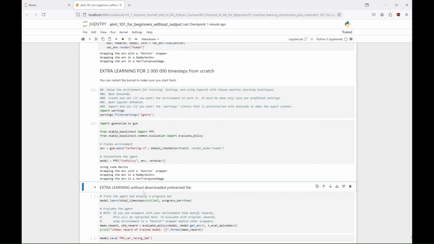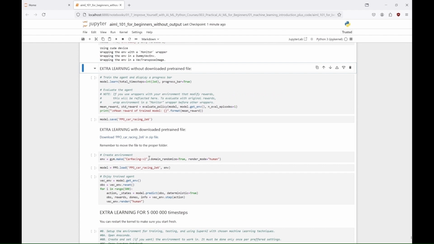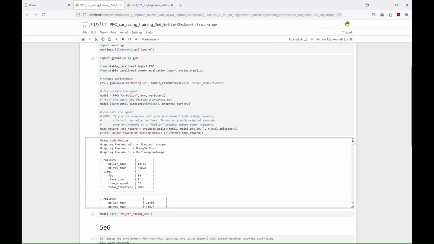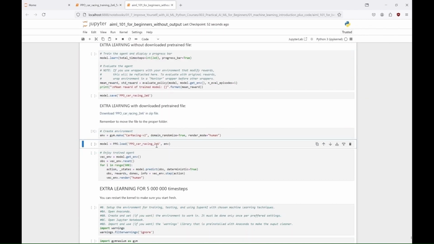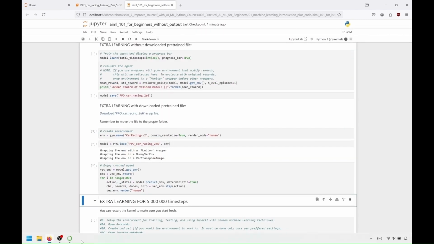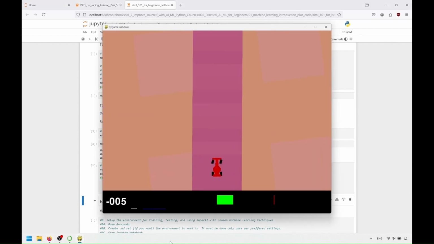Well, okay, so this time, let me show you an agent I trained for 2 million time steps in another notebook. It's also online, so if it's 2024 you can probably download it. And if you were watching it a bit later, well, who knows? And here it is, but I think it's asleep or something.